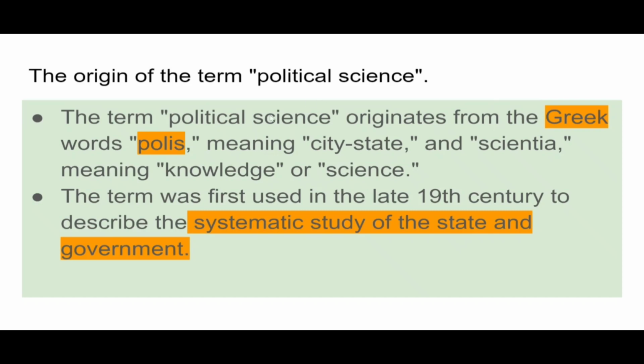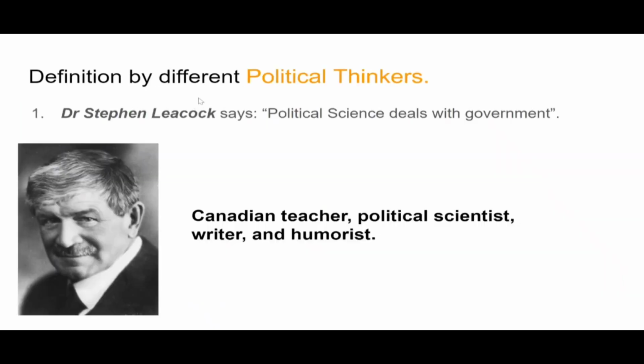So what does it say? Political science originates from polis. Polis means city state, and scientia means knowledge, right? The term was used in the late 19th century to describe the systemic study of state and government. Here are some different definitions by different political thinkers and philosophers.